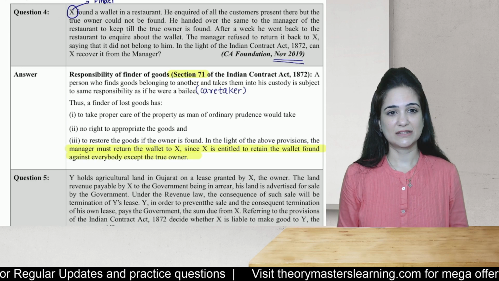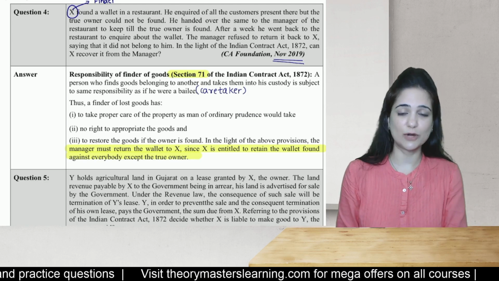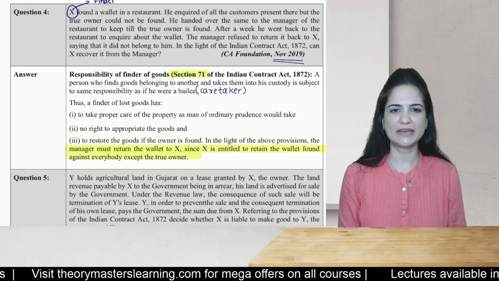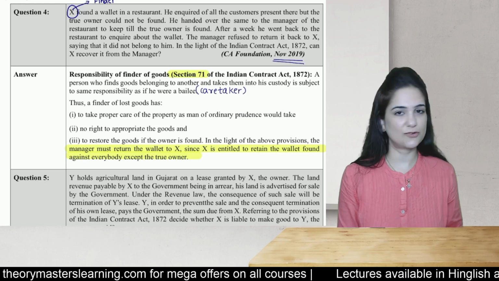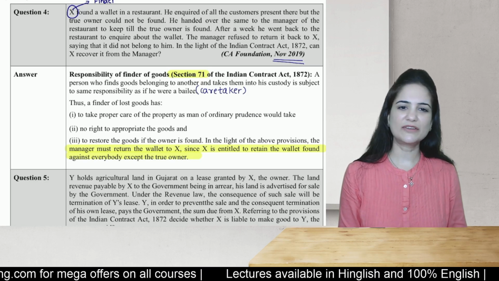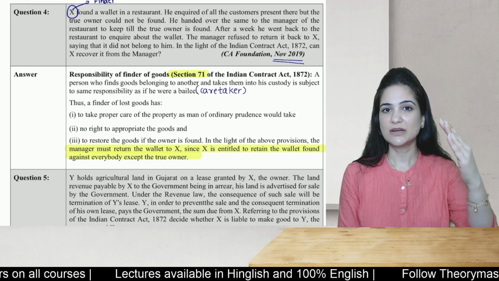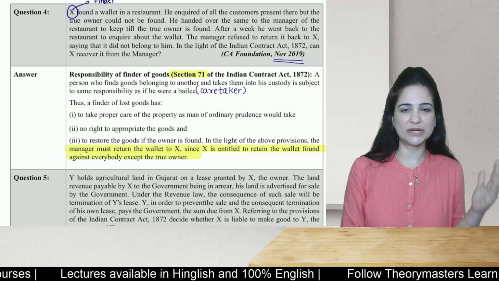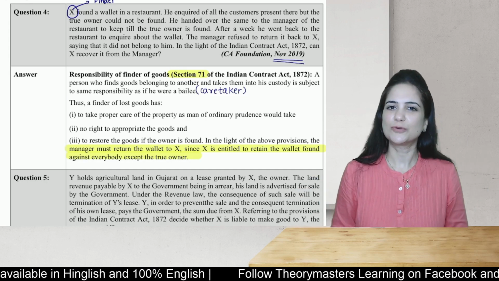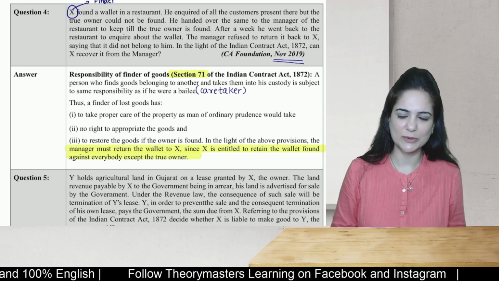The finder has the duty to take proper care of the goods, just like a man of ordinary prudence would. Now, what is the meaning of ordinary prudence? Ordinary prudence means just like any intelligent person, rational person, someone who thinks before spending. He does not have any right to appropriate the goods. He cannot give the goods further. He cannot sell it. He cannot pledge it. He cannot use the goods. He will have to restore it to the true owner. So once the owner is found, he will have to give it back because the finder is not the owner.